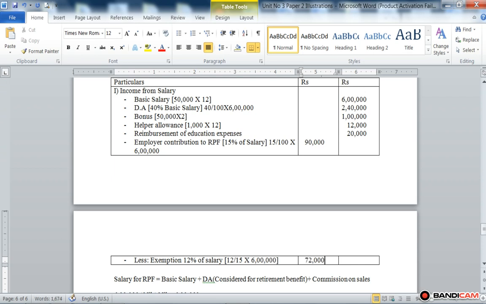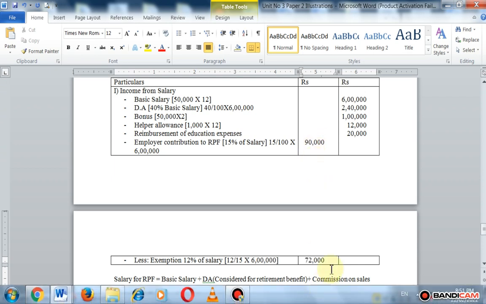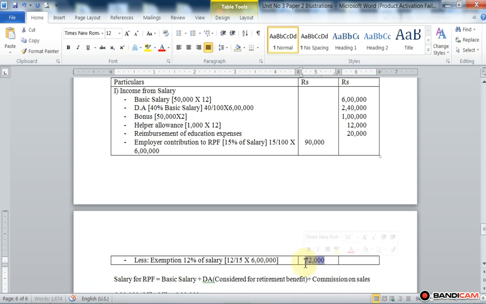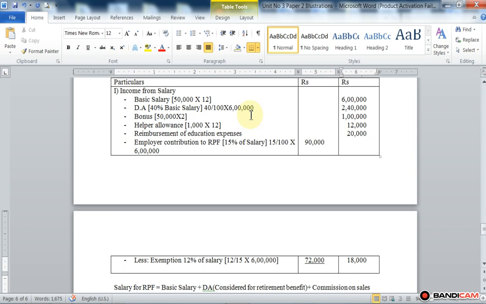72,000. So deduct 72,000. So here the employer's contribution is exempted, amounting to rupees 72,000, and the remaining balance is taxable. So the remaining balance is rupees 18,000.